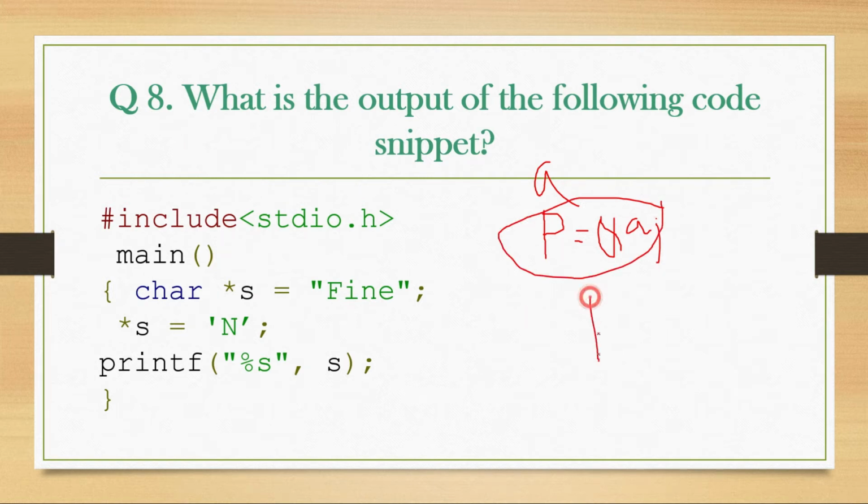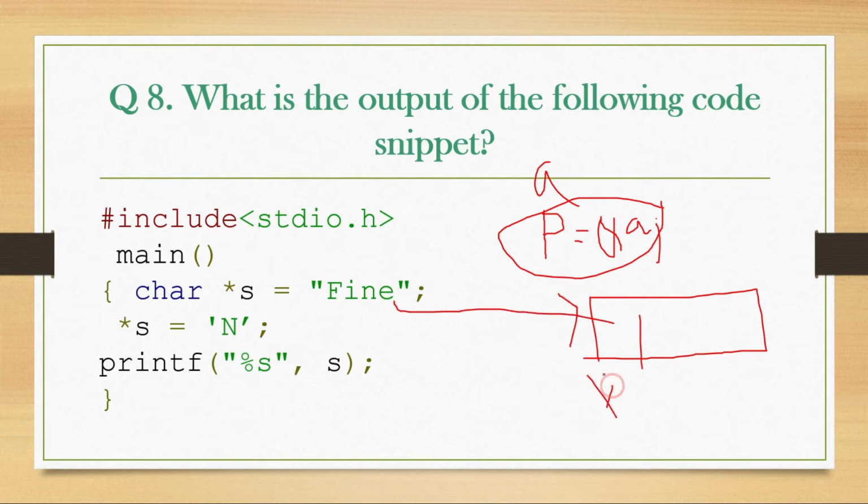So s is a pointer variable which holds the string "FINE", and this will be stored in this one. So what is there in star s? It is a pointer variable, and we are assigning a pointer to another thing, the character n. If you printf %s equals to s, is star s equal to n a valid statement? No, right? So the assignment is invalid. In such a case, you will get an error such that the character is mismatching. I hope this is very clear.